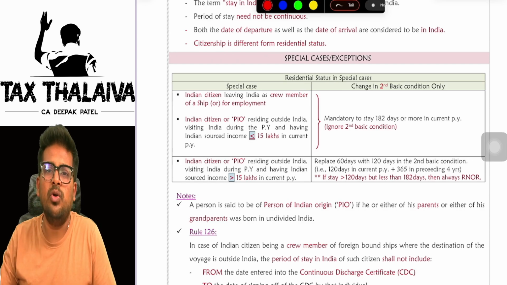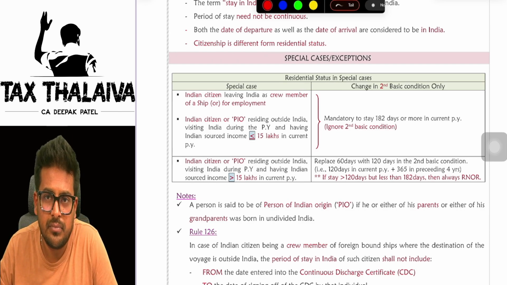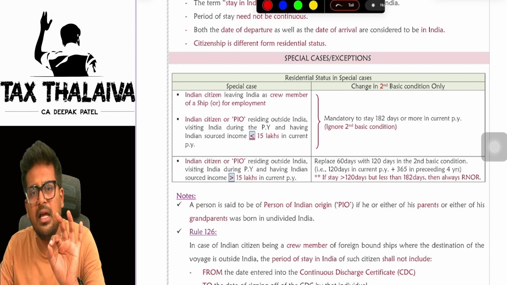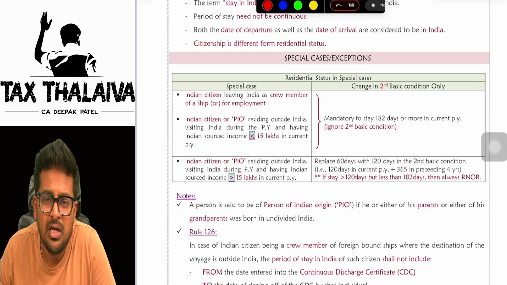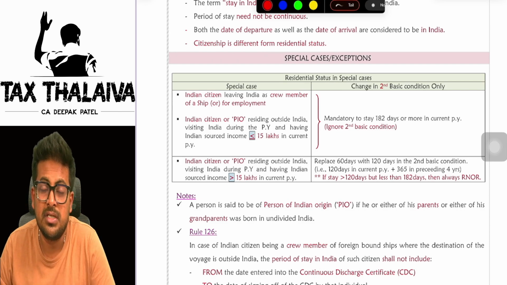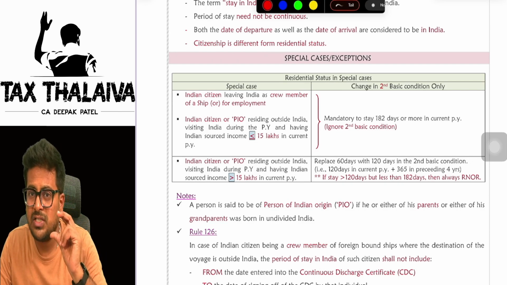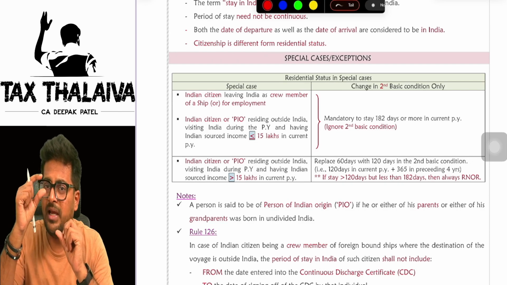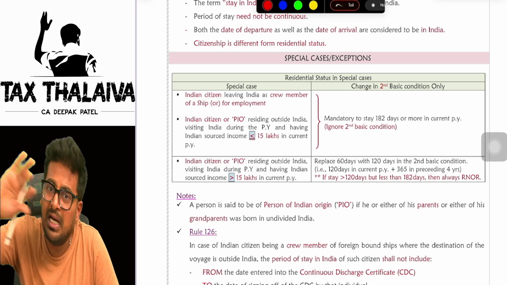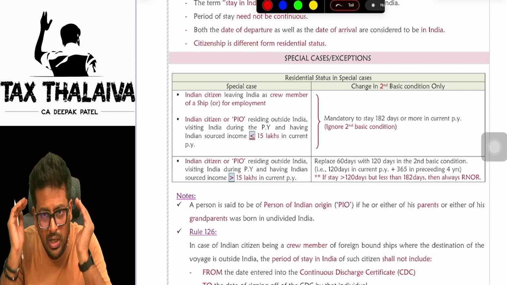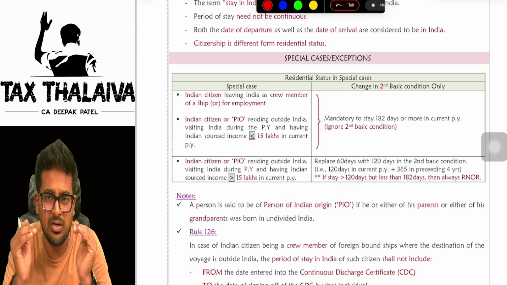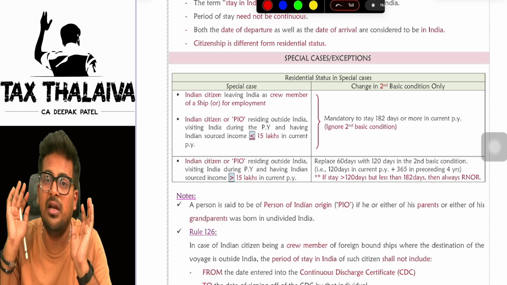But this year, I have come to visit India, and my Indian income is less than or equal to 15 lakh rupees. Now, mind you, the 15 lakhs which I am saying does not apply to the crew member and the person leaving India for employment. This only applies to an Indian citizen or person of Indian origin visiting India.